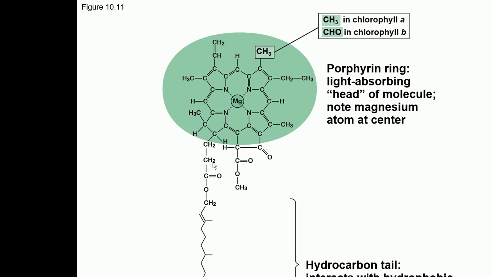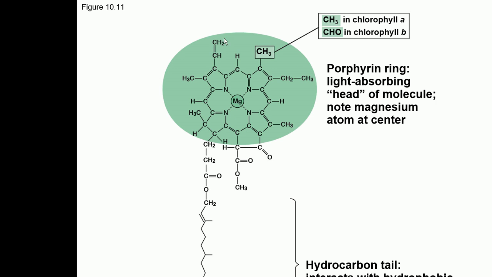And this is the structure of the chlorophyll. This is the general structure of a pigment. Pigments have this ring called the porphyrin ring, and this porphyrin ring is light absorbing. Basically this is the light absorbing head of the molecule. This is the part of the pigment which absorbs the sun's light. And this is the hydrophobic tail, and this part of the pigment is actually embedded in the thylakoid membrane.